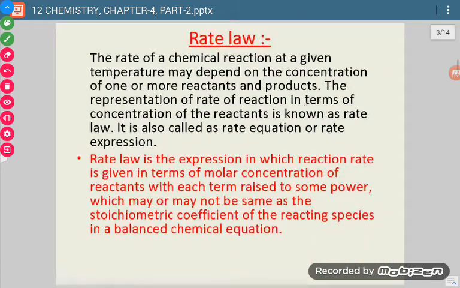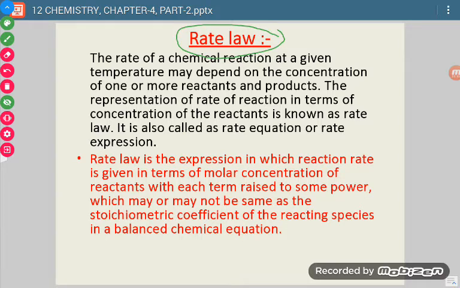Now when we talk about dependence of a reaction on concentration, then one term comes: rate law. Now what is rate law? We can say it is a modified form or another form of the law of mass action. The law of mass action you have done. What was the law of mass action? The rate of a reaction is directly proportional to the concentration of the reactants, with each concentration term raised to the power equal to its stoichiometric coefficient. Now when we take the power of concentration as the stoichiometric coefficient, then it becomes the law of mass action.